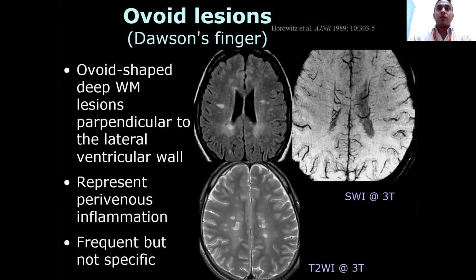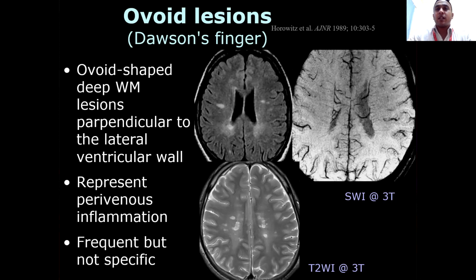Dawson's fingers. Very characteristic of multiple sclerosis, not seen in most other conditions. Usually seen on sagittal sections of FLAIR. As soon as you see it, bullseye again, multiple sclerosis. Ovoid shaped deep white matter lesions perpendicular to the lateral ventricular wall represent perivenous inflammation.